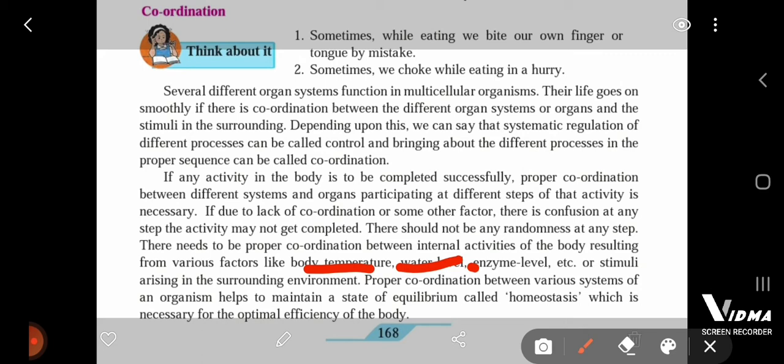Proper coordination between various systems of an organism helps to maintain a state of equilibrium called homeostasis, which is necessary for the optimal efficiency of the body. So in this part, the importance of coordination is being understood, where coordination in different processes and in smooth functioning of the body is needed in any living organism.